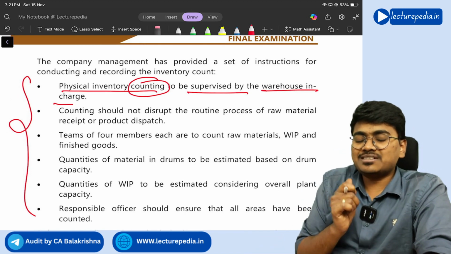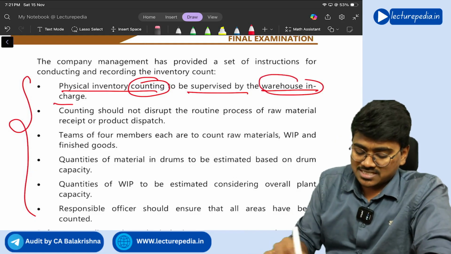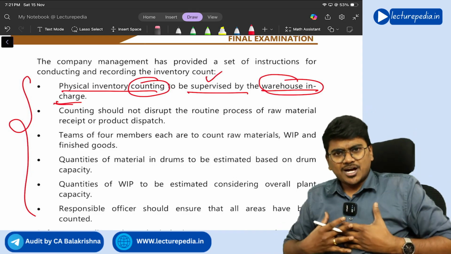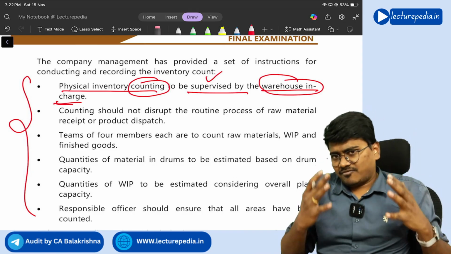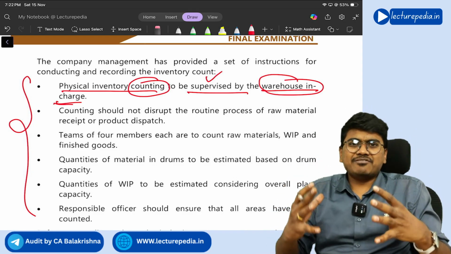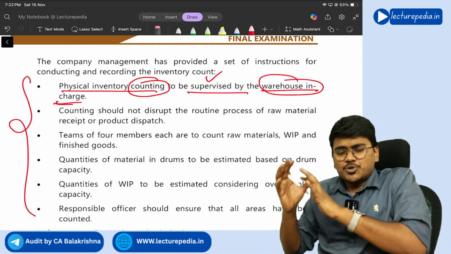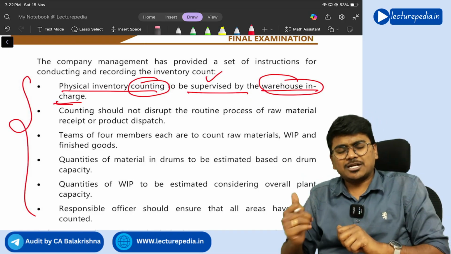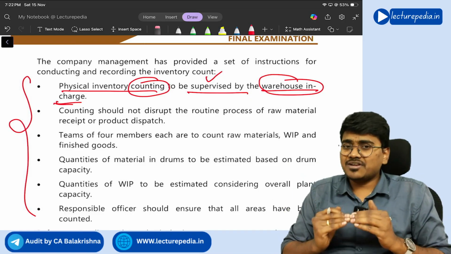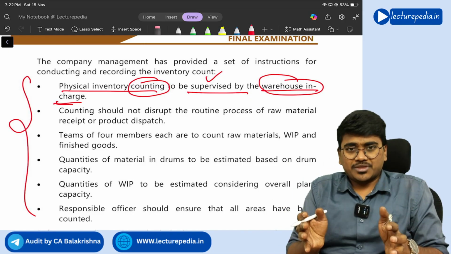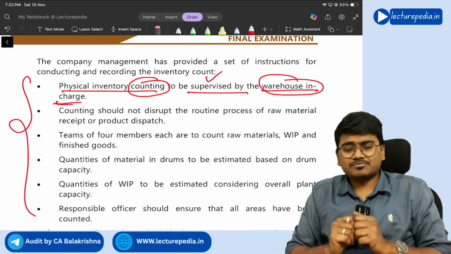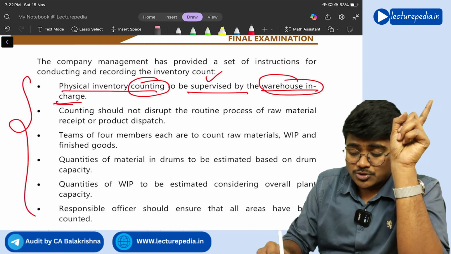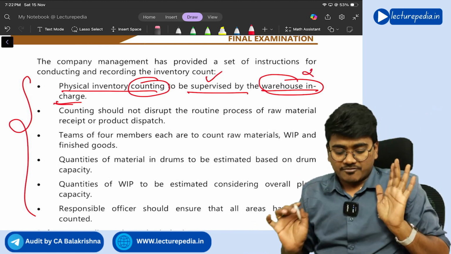Yeah. See, physical inventory counting to be supervised by warehouse in charge. See, management has kept the warehouse in charge to supervise the physical inventory counting. The warehouse in charge, for the entire year, will be having access to inventory. If you only give the responsibility of supervising inventory verification to that person, then he will try to cover up the frauds that he has committed, the inventories that he has stolen. Correct? So you should not give supervising responsibility to the warehouse in charge.